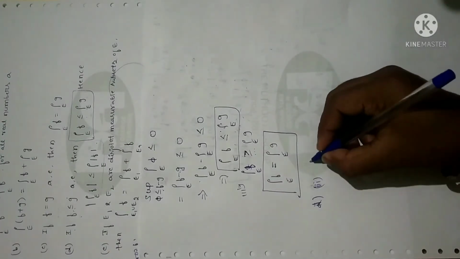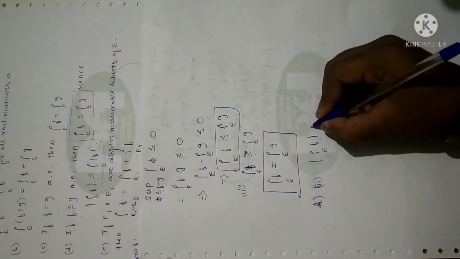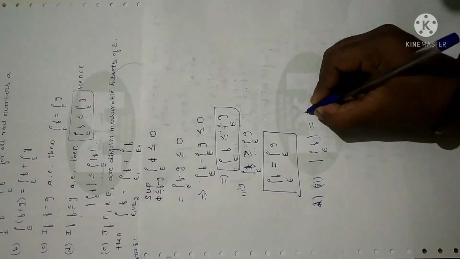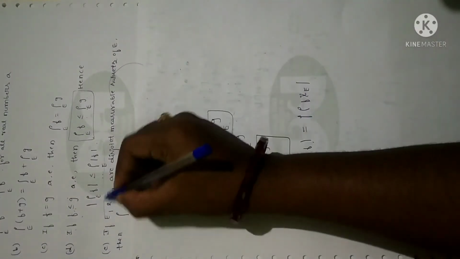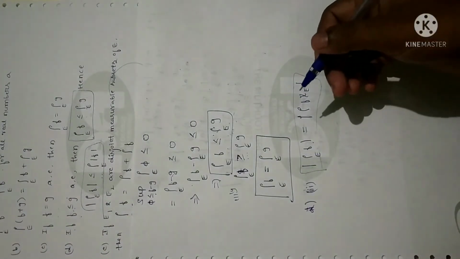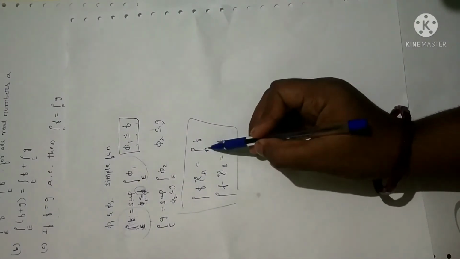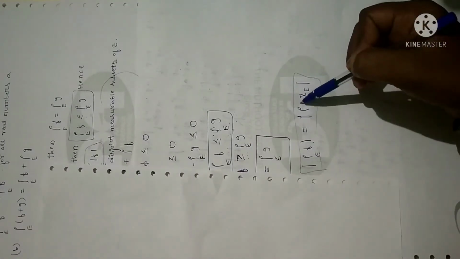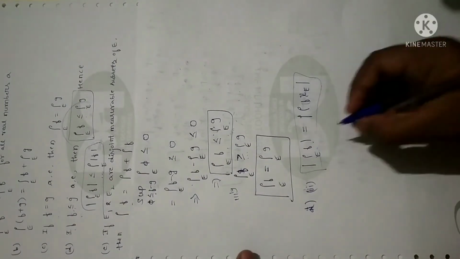Fine. So now let me take the integral over E of modulus of f. This one I am taking. Right. Let me write this as the magnitude of the integral of f times chi of E. I am proving this statement. I am not going to write this again. I have written this statement at the beginning of the session. I have told you that whenever you have f times chi of A, I can write this as the integral over A of f. Similarly, here I have the integral of f times chi of E. That is why I have written it here. See here, in place of A what do I have? E. So I can write this as the integral over E of f. Fine. And I have taken the magnitude.